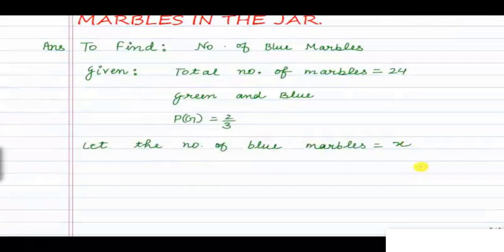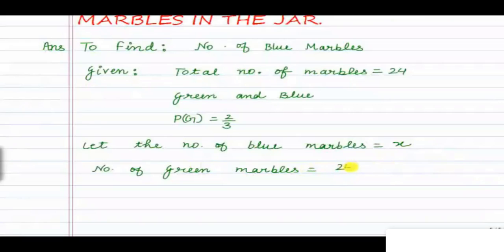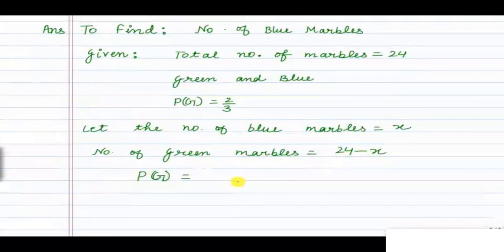So let the number of blue marbles be x. If the number of blue marbles is x, then the number of green marbles will be, as the total is 24, 24 minus x. So this will be the number of green marbles. Now the probability of a green marble will be equal to the number of green marbles divided by the total number of marbles.